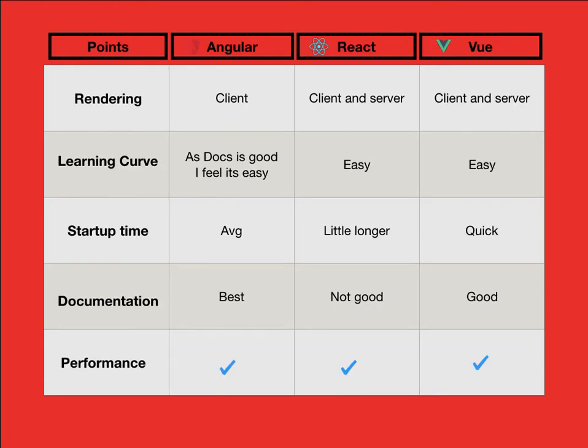Rendering. Angular is a framework, right? And React and Vue are libraries. We can import them, use a script, and it is easy to go; you can directly play with that. But Angular is a framework, so we cannot include it in the backend. It is specially for the client, and you can also use it for mobile applications, which we'll talk about in the next video. In React we can do both, and in Vue we can do both, for client and server.